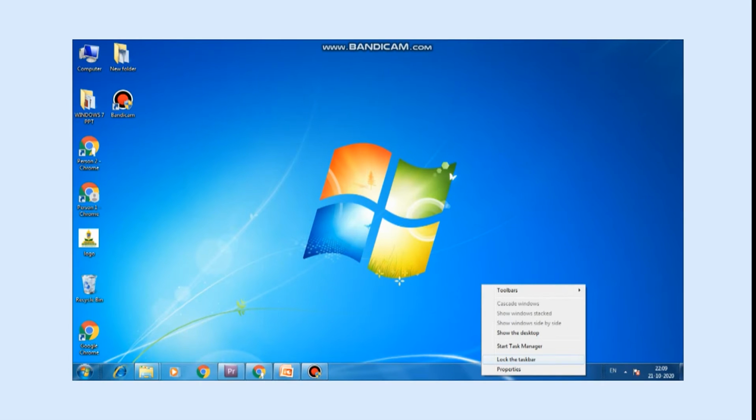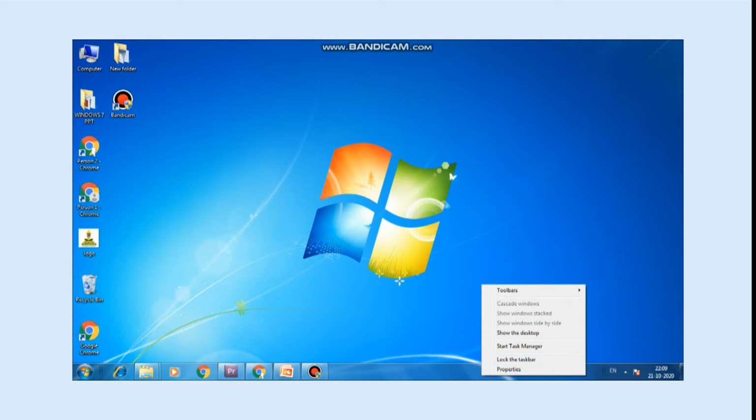Moving the Windows taskbar. The taskbar is an important part of the Windows desktop. The taskbar contains the start button and the icons of running programs. The taskbar can be moved to the side or top of the desktop. Let us know how to move the taskbar.